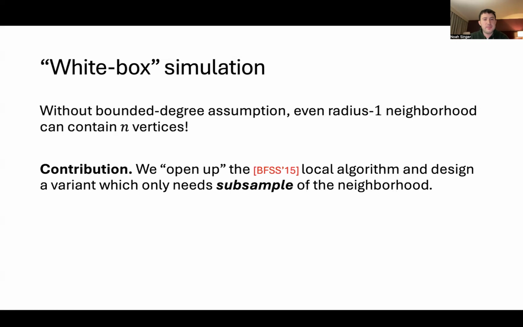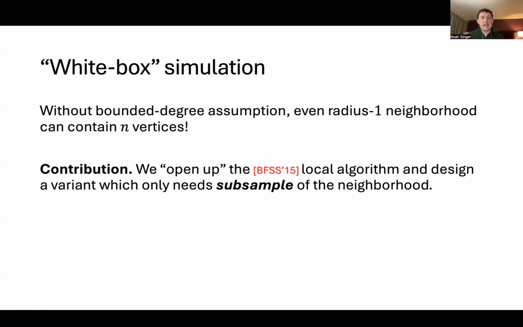So one of the main contributions of our paper is opening up the local algorithm that was studied before, and we design a variant of this algorithm where instead of needing the entire neighborhood of a vertex, you only need a subsampled neighborhood. This is in some precise sense where you start at the vertex, then you hop to a random constant size sample of its neighbors, then to a random constant size sample of their neighbors, and so on out to your constant radius L.